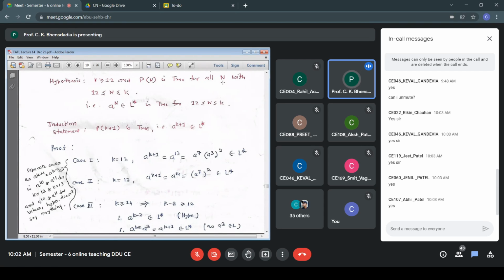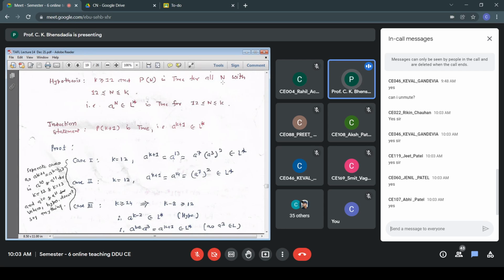Therefore, we have to take k equal to 12 and k equal to 13 as separate cases. For k greater than equal to 14, when I put k equal to 14, that becomes A12, then A13, and so on. All those strings are there in L star because of the hypothesis, but not the strings A to the power 10 and A to the power 11. Therefore, we have taken k equal to 12 and k equal to 13 as separate cases.